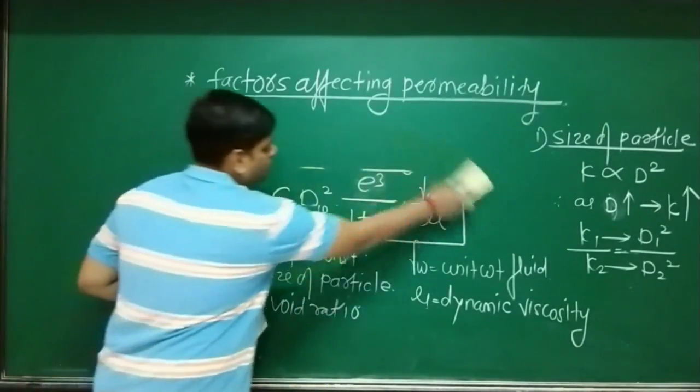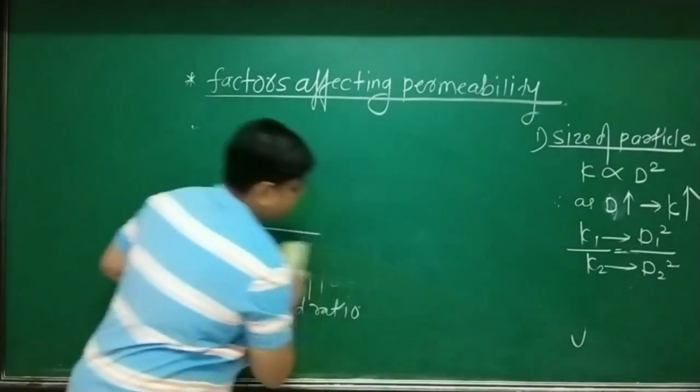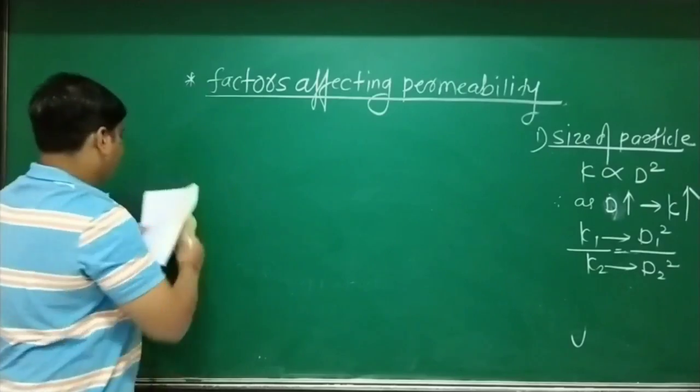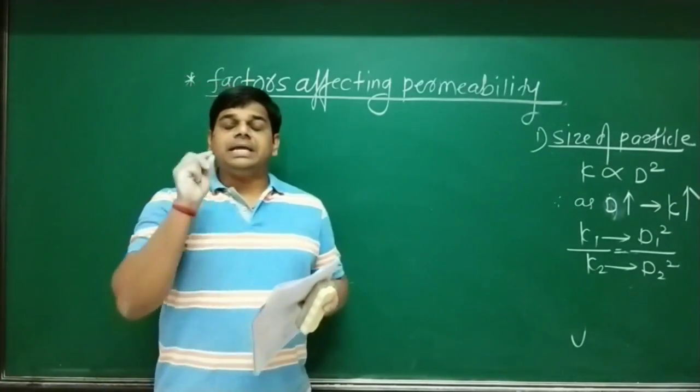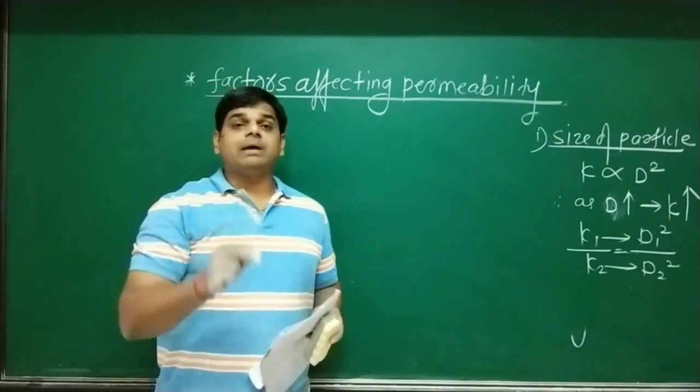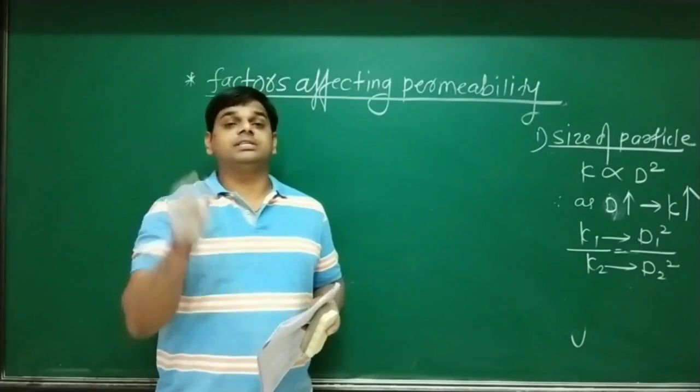Let's try to solve that problem. So what is the statement given there? If size of particle increases 2 times, then permeability increases or decreases by dash.